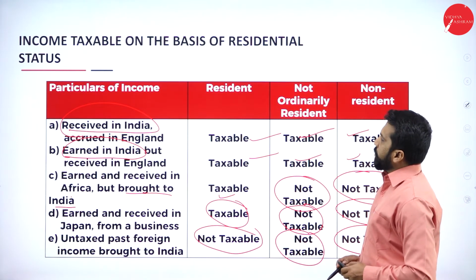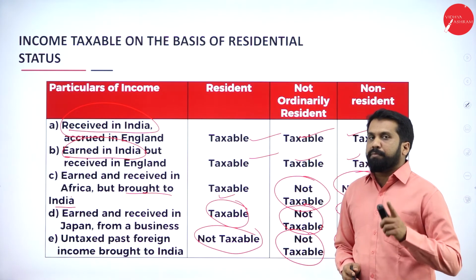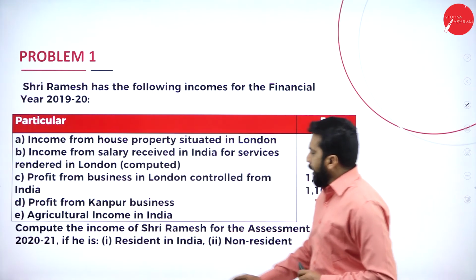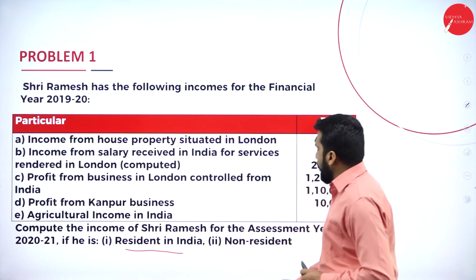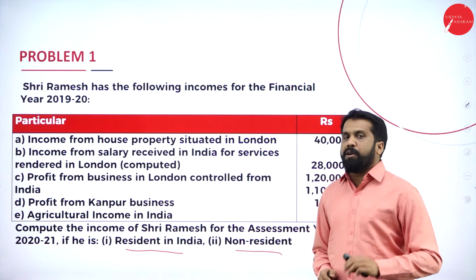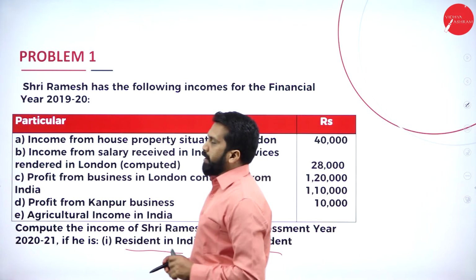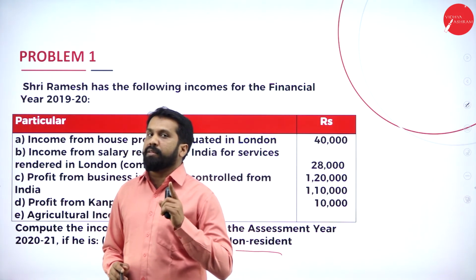So this will be your answer. I'll come back to your problem number 1. This will be your problem number 1. In this, they have asked only resident in India and non-resident. They have not asked 3, they have asked only 2 now. But in your examination, they will ask you all 3.